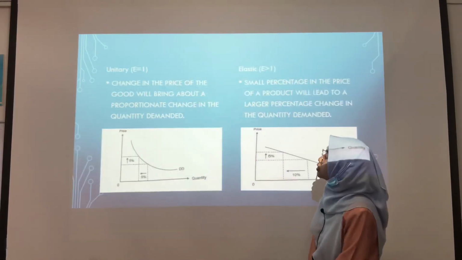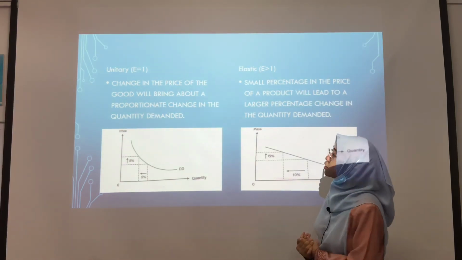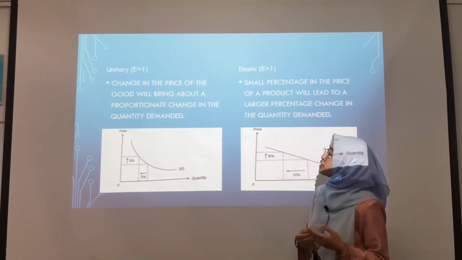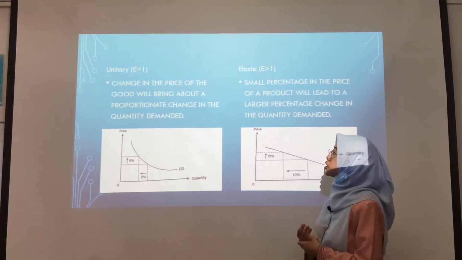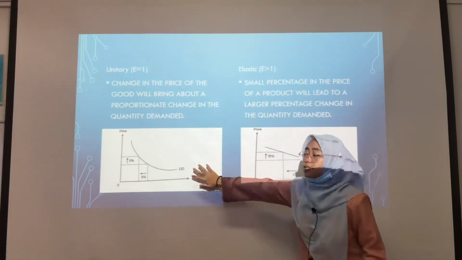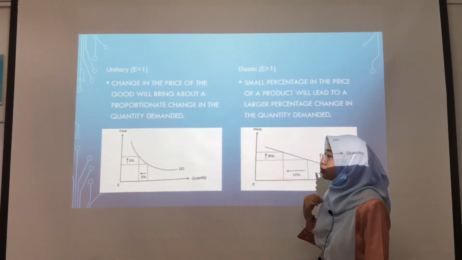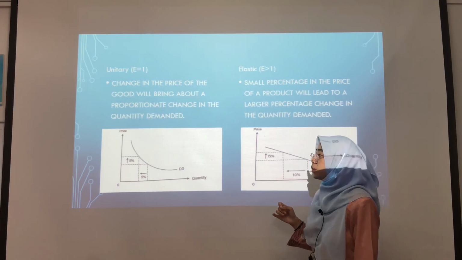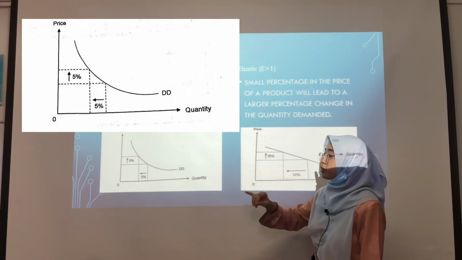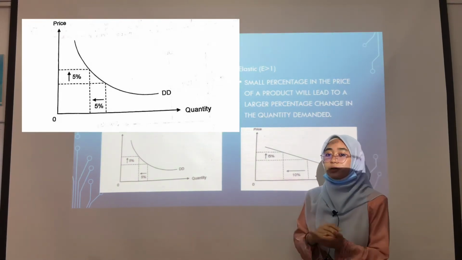The third one is unitary. The coefficient is E equal to 1. A unitary is when a change in the price of a good will bring about a proportionate change in the quantity demanded. It means the proportion is the same. Let's take a digital camera as one of its examples. When the price of a digital camera increases by 5%, the quantity demanded will fall by 5%.